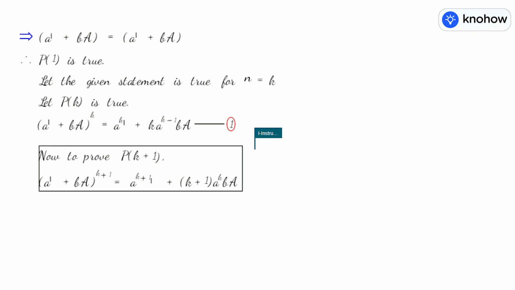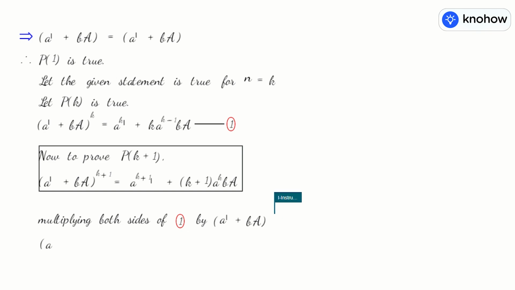So if you multiply both sides of (1), which we are letting be true, by (AI + BA), at least the left hand side of P(k+1) will be obtained. So multiplying both sides of (1), which happens to be the P(k) step, by (AI + BA) again. Already the k power is there, and if you multiply by the same expression, I can directly write (AI + BA)^(k+1) on the left side.